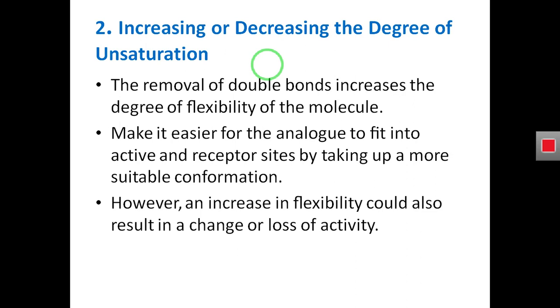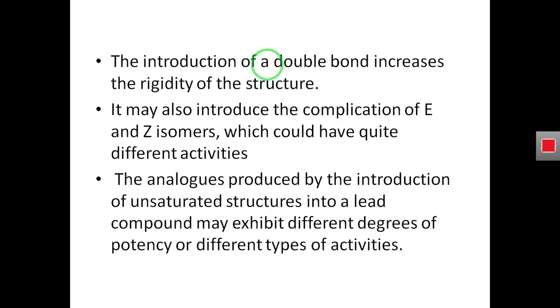Then the analog will have more flexibility, so the compound will easily fit in the active site of the receptor, or of the enzyme if it is an enzyme inhibitor, and perform its activity.